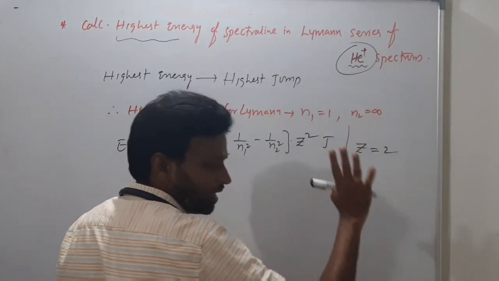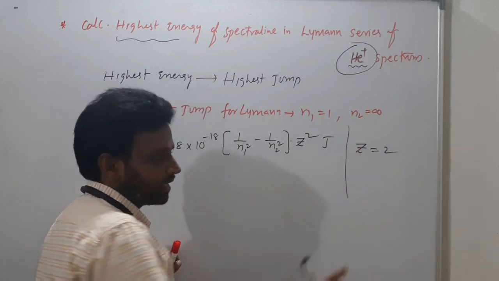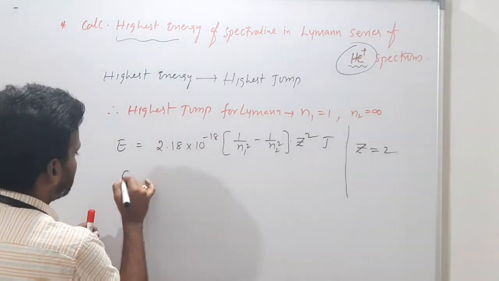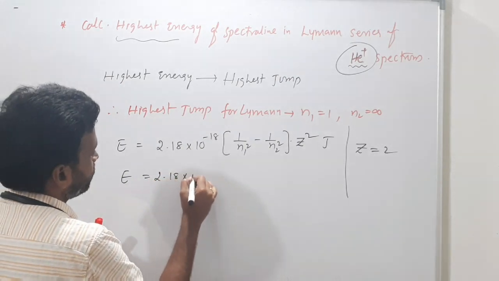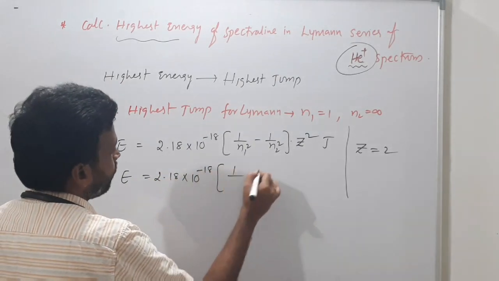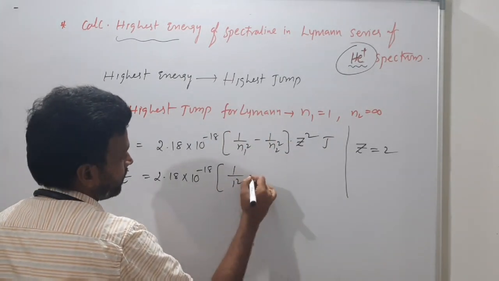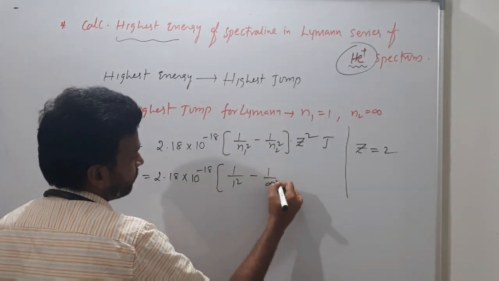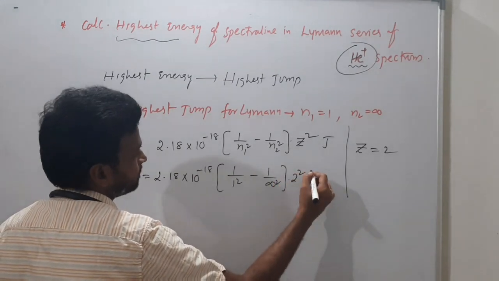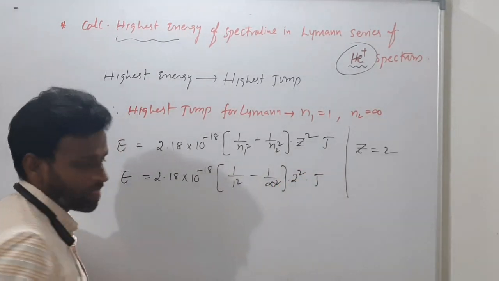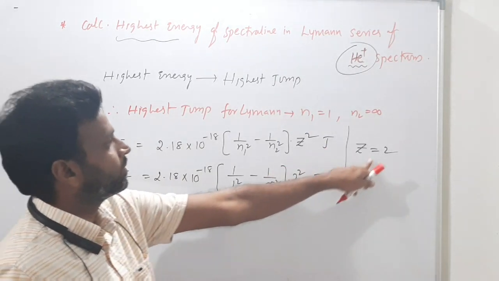Helium atomic number is 2. Then the energy is 2.18 into 10 power minus 18 into 1 by n1 square, 1 square, minus 1 by n2 square, infinity square, into 2 square, joules. Why 2 square taken? Understood? Atomic number of helium.